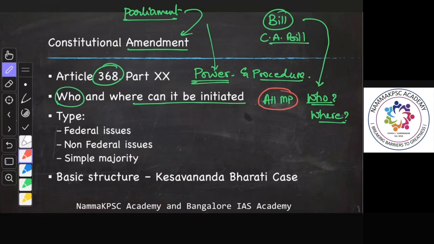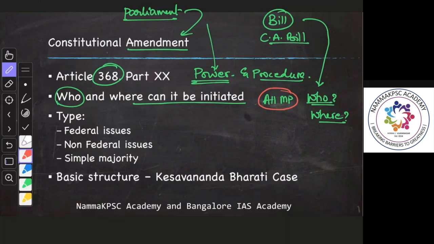I'm stressing this because sometimes they can ask questions and you might overthink and make mistakes. All members, irrespective of whether they're elected or nominated, government or opposition, can introduce it in either of the houses, either Lok Sabha or Rajya Sabha.